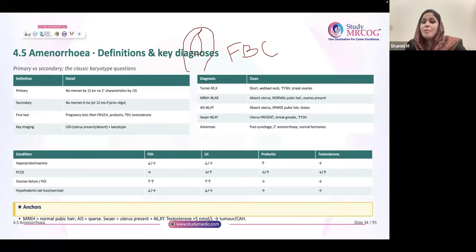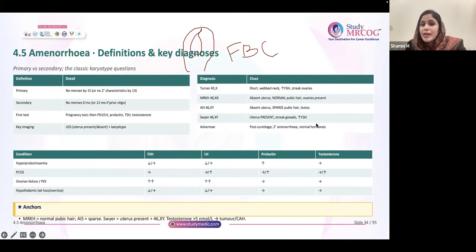Why? Basically, what happens in AIS? In AIS, basically there is a problem at the receptor level of the androgen. Testosterone is present in the body, but it is not able to show its action because of the receptor defect. So testis is there. It is basically 46XY people.